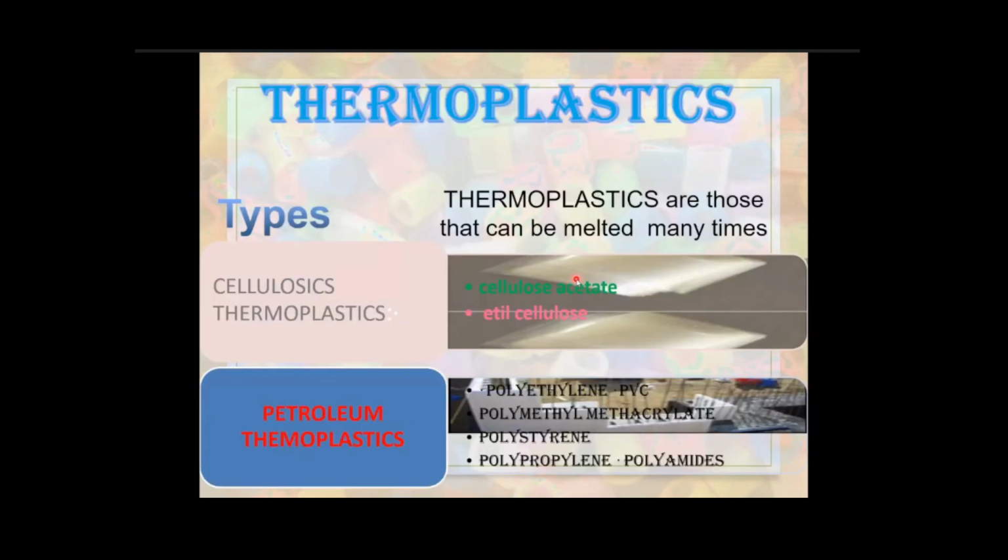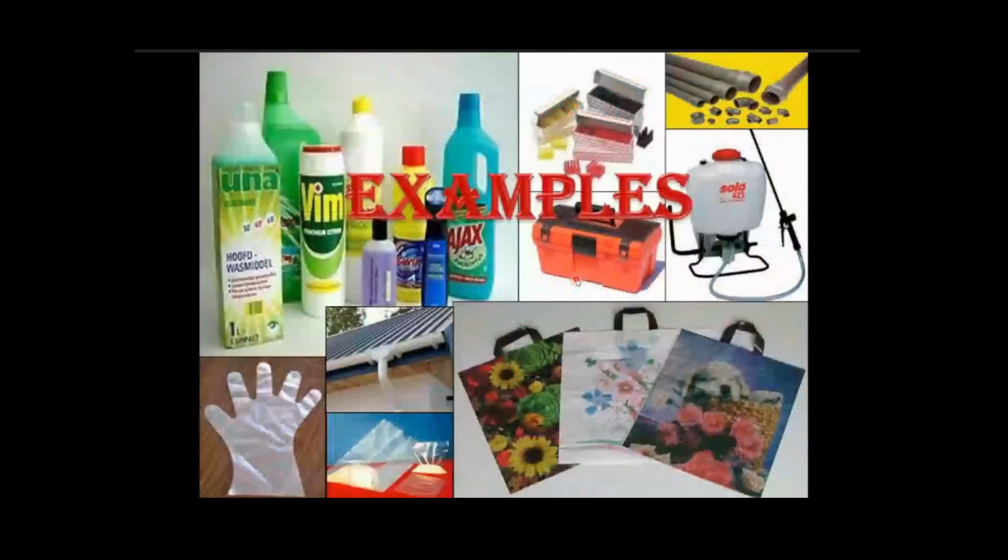Thermoplastics can be melted many times, which means they can be reprocessed. Examples of thermoplastics are cellulosics, cellulose acetate, and mainly polyethylene, polyvinyl chloride, polymethyl methacrylate, polystyrene, polypropylene, and polyamides.